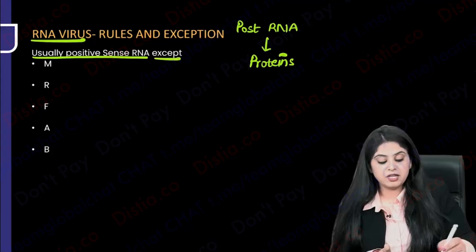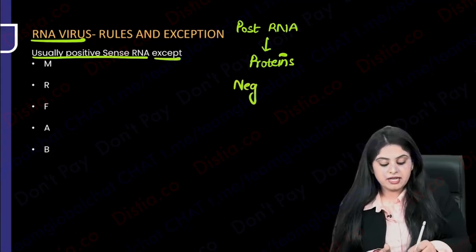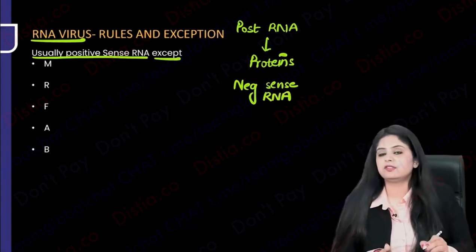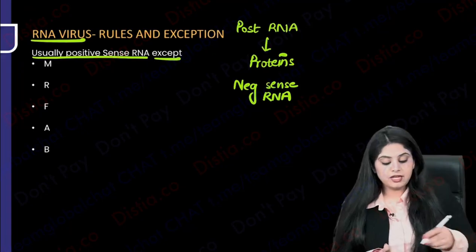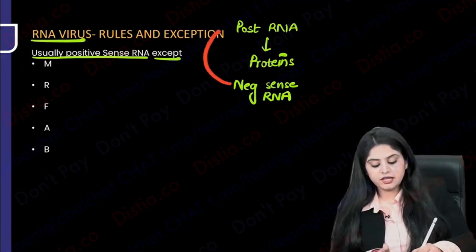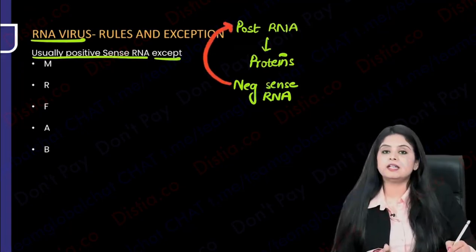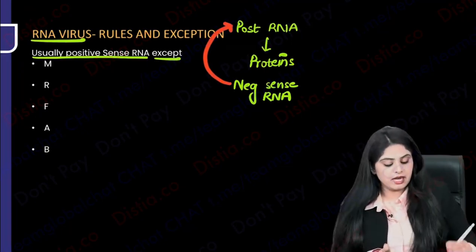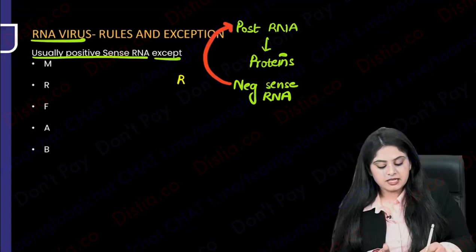Whereas we have something called Mr. Fab, which are negative sense RNAs. Now, what is negative sense RNA? Negative sense, you will say, ma'am, this cannot make the proteins. You will have to convert a negative sense RNA into a positive sense RNA, and then it will make a protein. And how do I convert that? By RNA dependent RNA polymerase, RDRP.